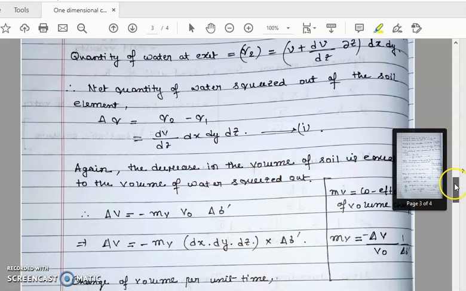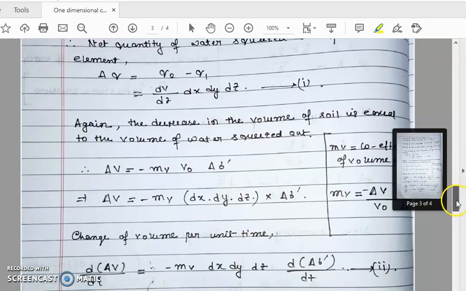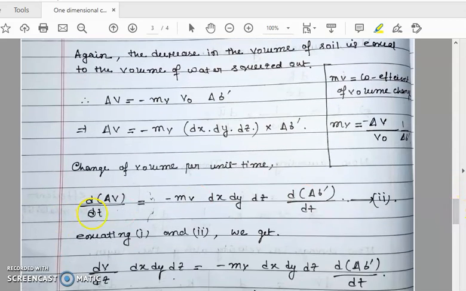Now we know the coefficient of volume change is the change in volume to the initial volume due to the change in pressure. So we get del V equals minus mv V0 by sigma dash del sigma dash, where V0 is the initial volume. So it will become dx dy into dz. This is the dimension of the element. Now the change in volume per unit time will become dV by dt equals mv dx dy dz into d sigma dash by dt.